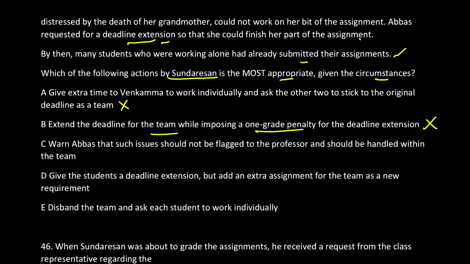You only think as a professor. You are a professor and someone comes and tells you this. Will you not say, did I ask you to work as a team? Number one. This is the first thing you will say to the student. Did I ask you to work as a team? Now, while working in a team, that this would happen, no one knew. That's true, that someone will lose someone. But if it happens at all, is it not your responsibility as a team to manage?